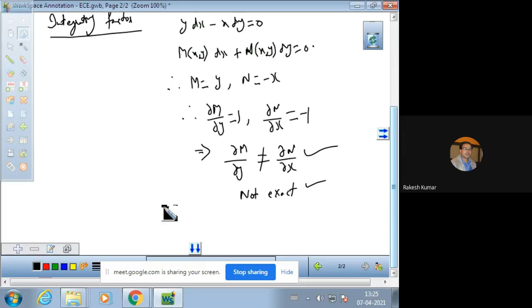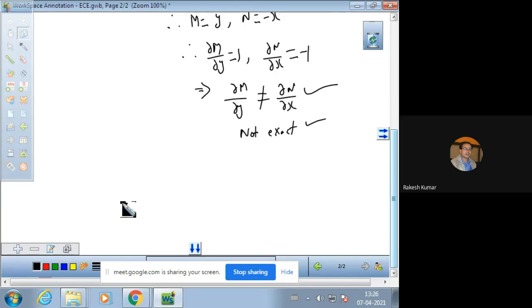And if an equation is not exact, we will not be able to find its solution. For the solution of an inexact differential equation, first of all we have to make it an exact differential equation. And the factor by which we multiply to make it exact is called the integrating factor.